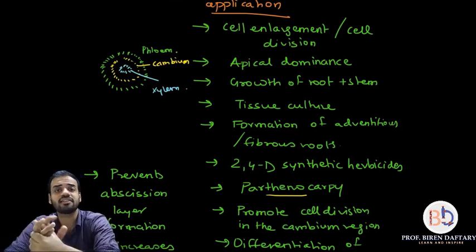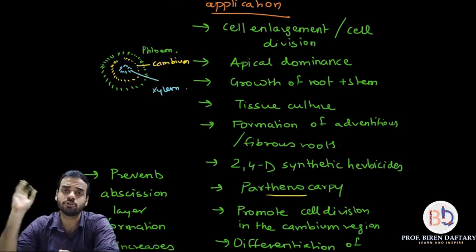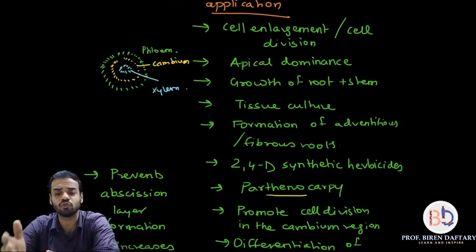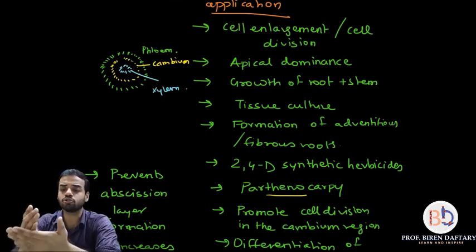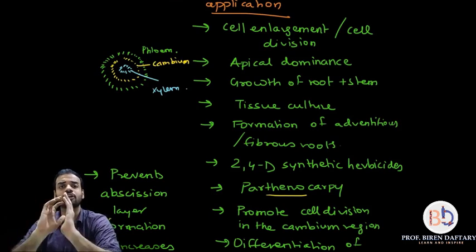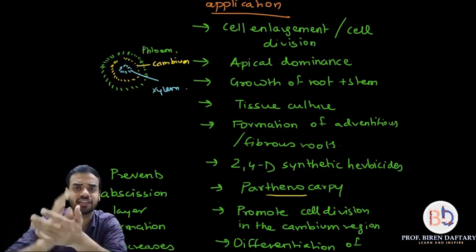Next, some of them are used as herbicides. You want to kill the unwanted crops, you use them as herbicides. Best example is 2,4-dichlorophenoxyacetic acid, which is used as a dicot weedicide. It will kill all the unwanted dicot plants and protect the monocot plant that you want to protect. I had given the example of jawar.